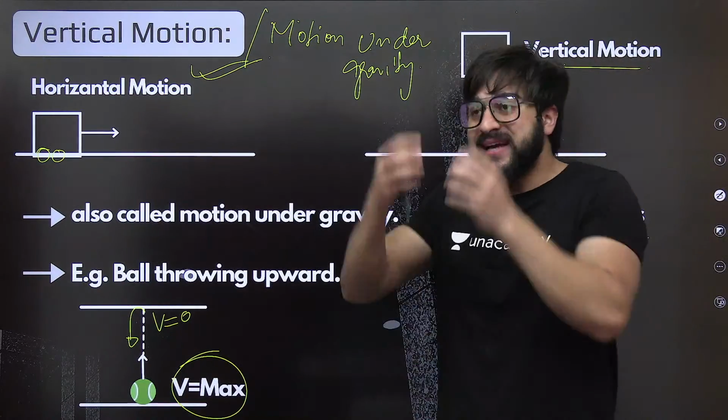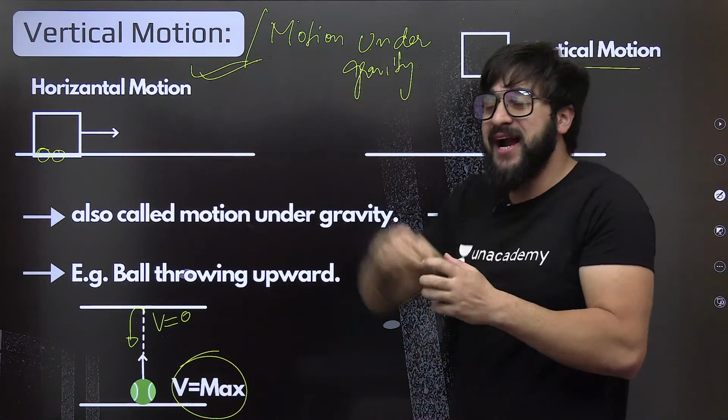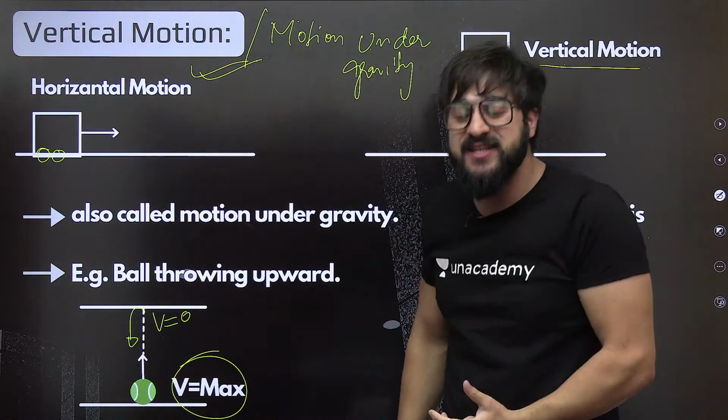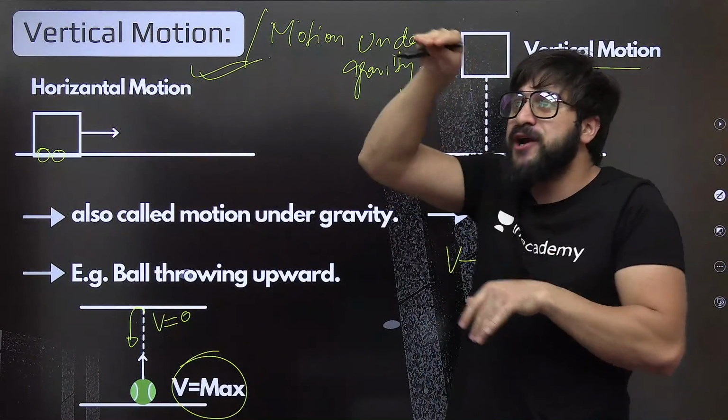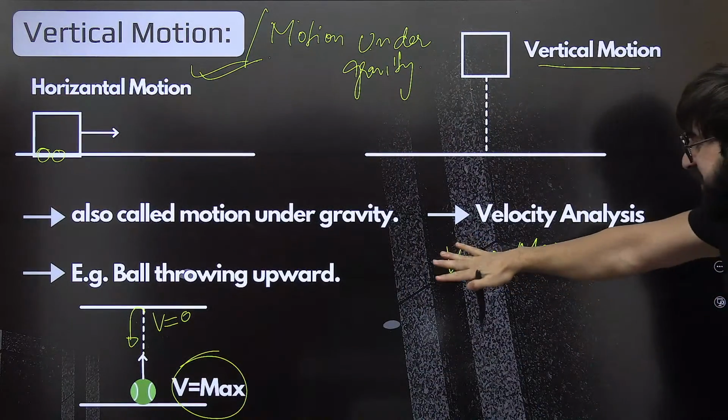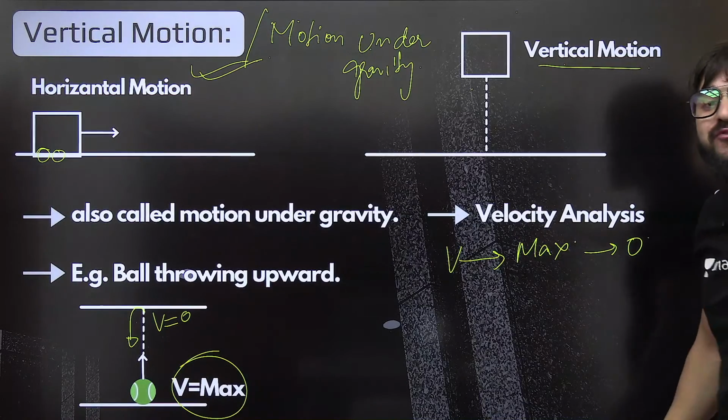It is because gravity is pulling this one. Understand? Force is in the opposite direction. So when gravity is pulling it towards itself, velocity keeps on reducing. It becomes 0. That's why. Okay. So can we say this happens with the velocity over here?